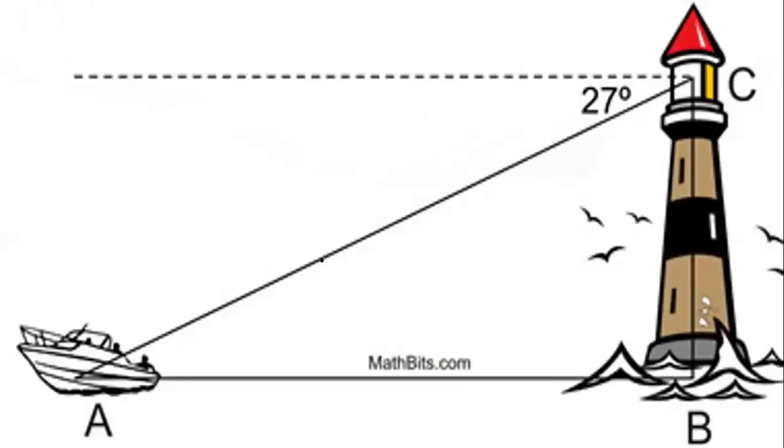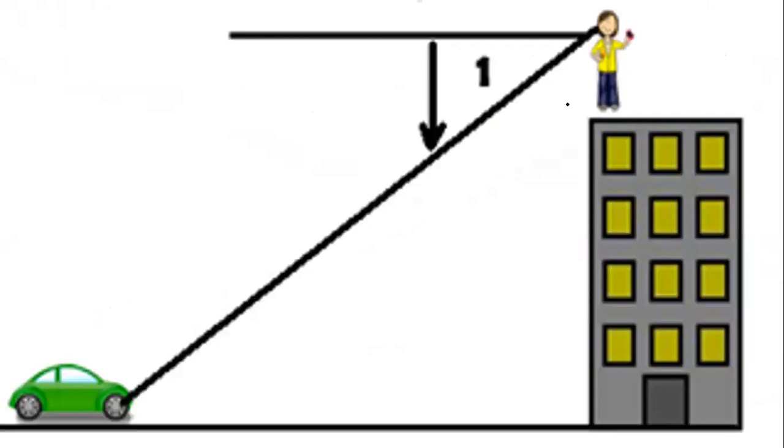Next illustration. So assuming that there is a guy here, so ito yung horizontal line looking at the boat. So now this is the angle of depression. Next illustration. So, there is a woman here.